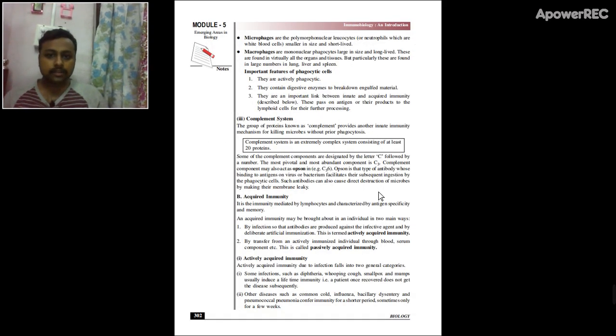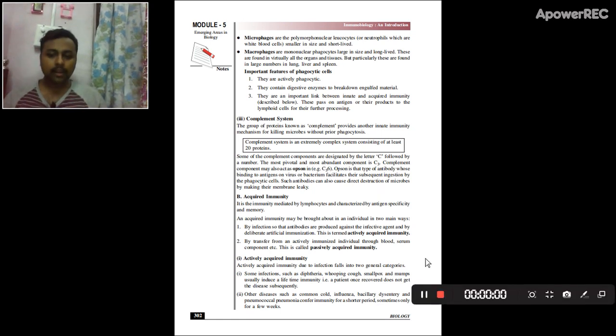The third one is the complement system. Complements are types of protein complexes which will attach to the foreign substance or cells and induce phagocytosis. They will also enhance the immune response.